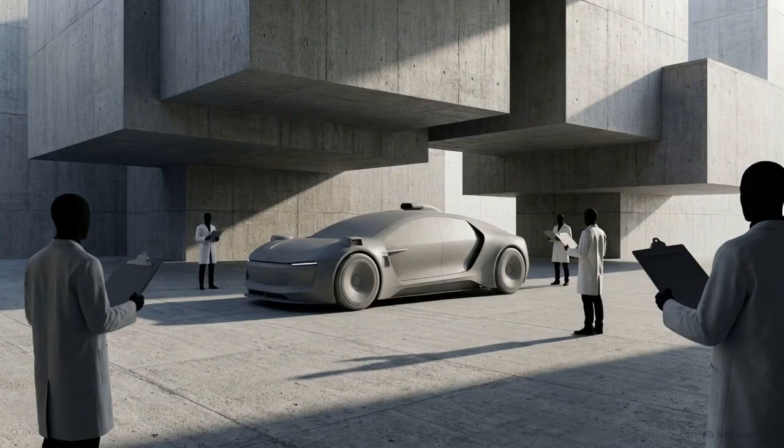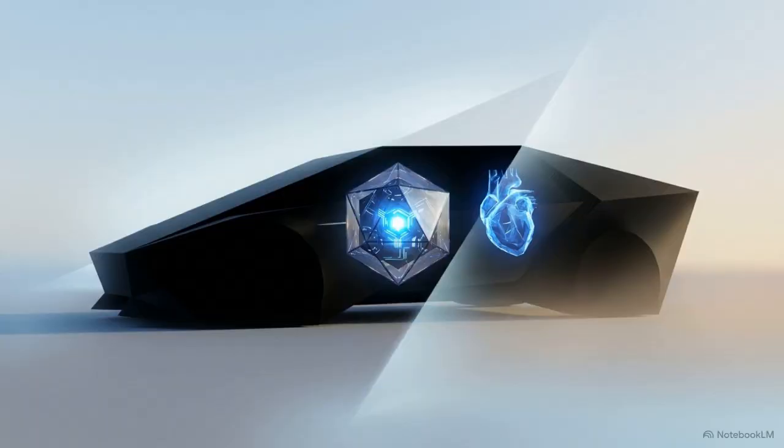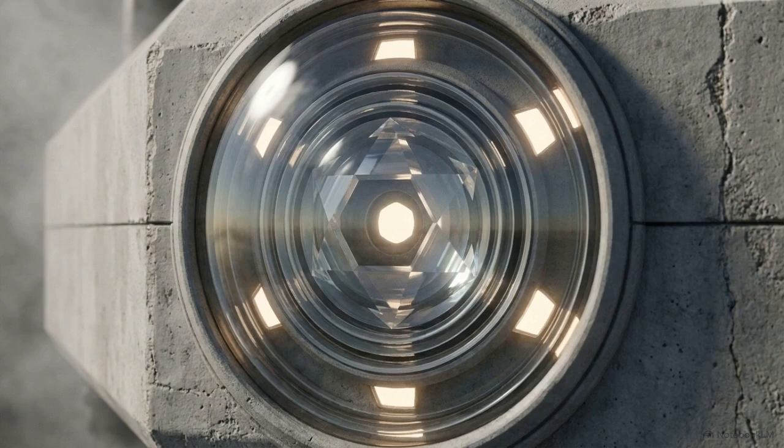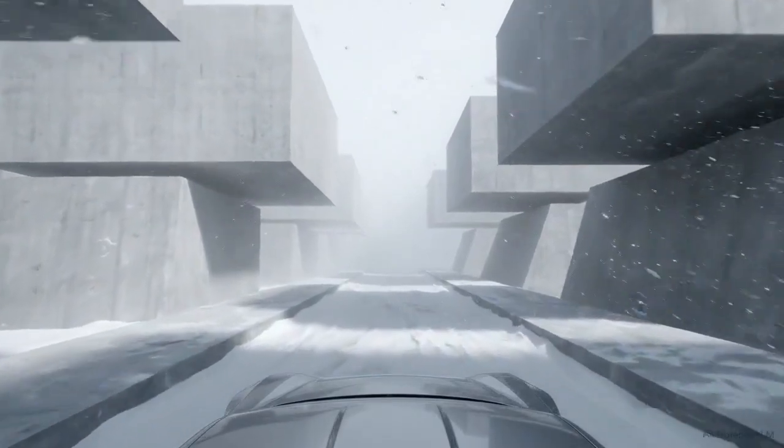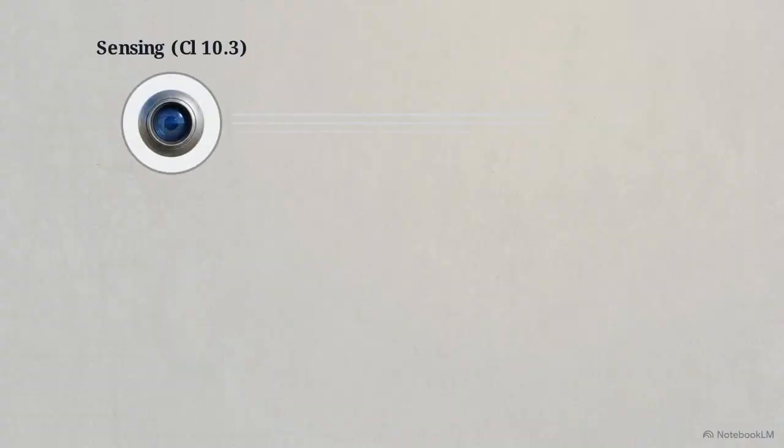To understand how an autonomous vehicle survives all this chaos, it helps to look at the machine the same way we look at a living organism. Clause 10.3 of the SOTIF standard evaluates the sensing systems, the eyes. True machine vision requires sensors that can pierce through blinding glare or heavy snowfalls without losing the shape of the road. Engineers inject simulated noise to find when vision fails.